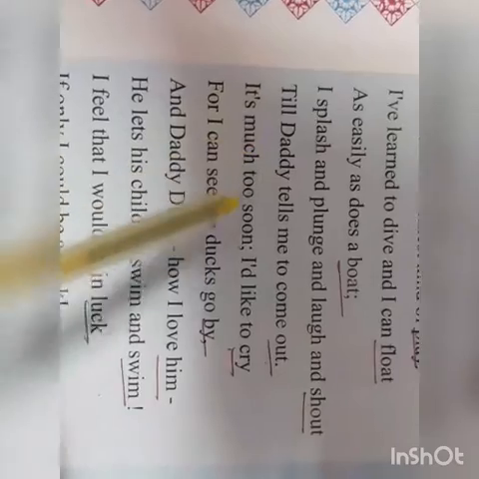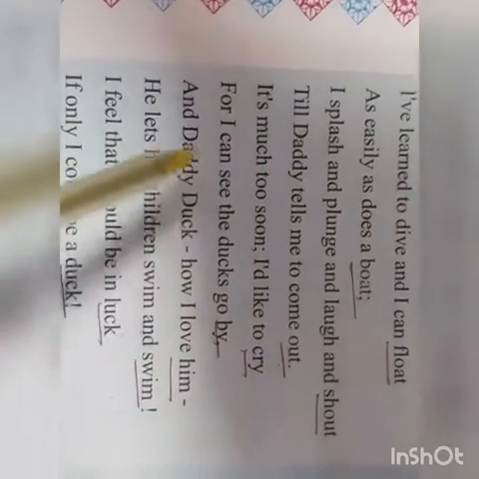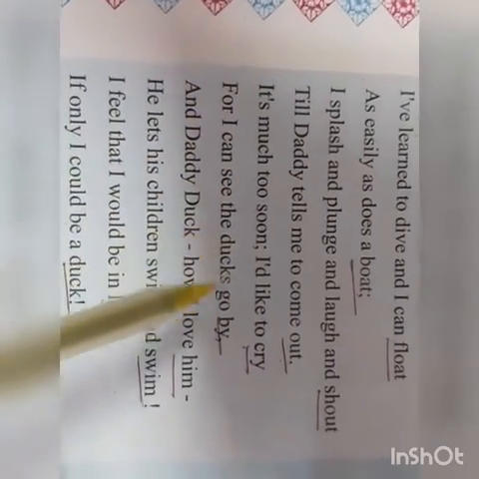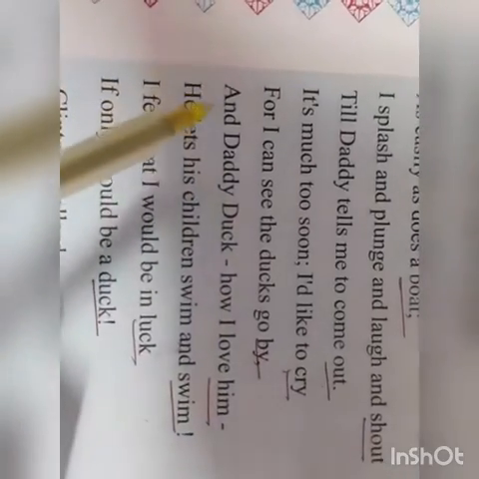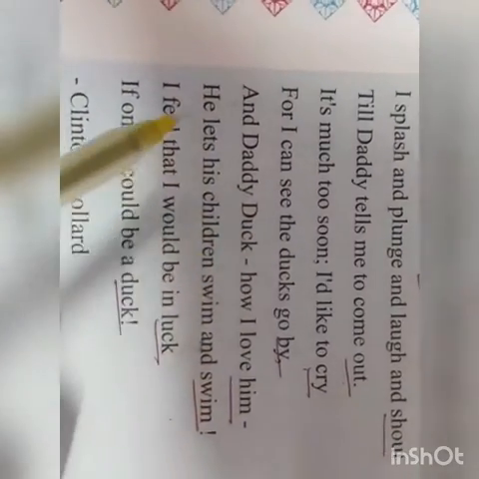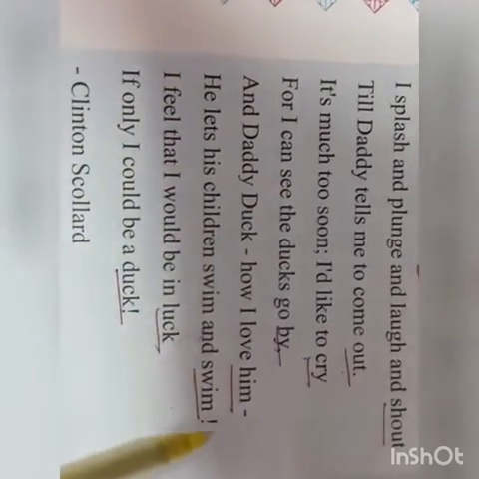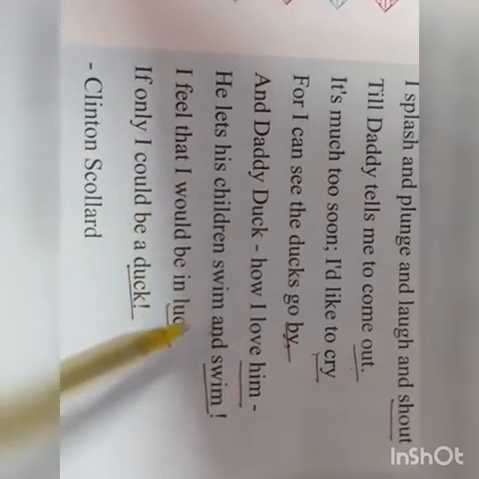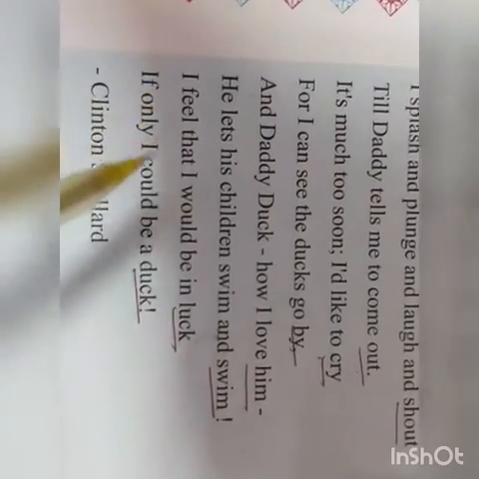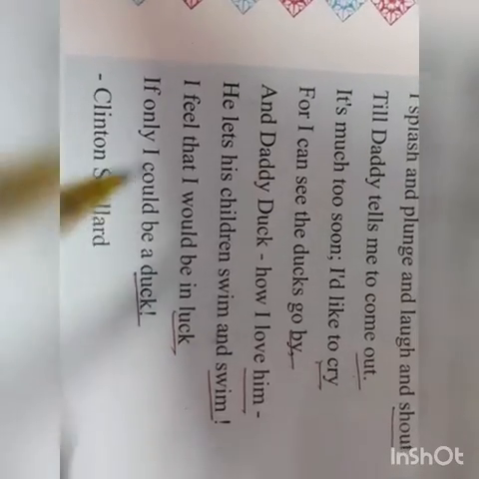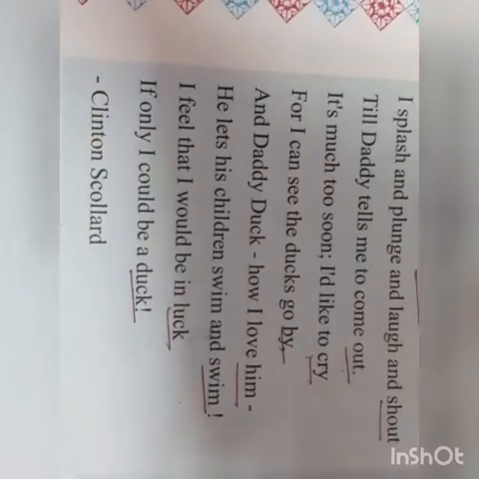I splash and plunge and laugh and shout till daddy tells me to come out. It's much too soon. I did like to cry, for I can see the ducks go by. And daddy duck, how I love him. He lets his children swim and swim. I feel that I could be in luck if only I could be a duck.